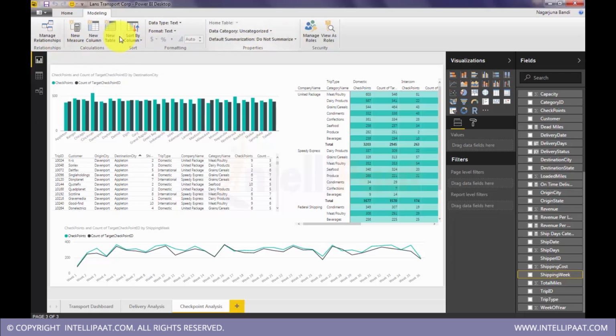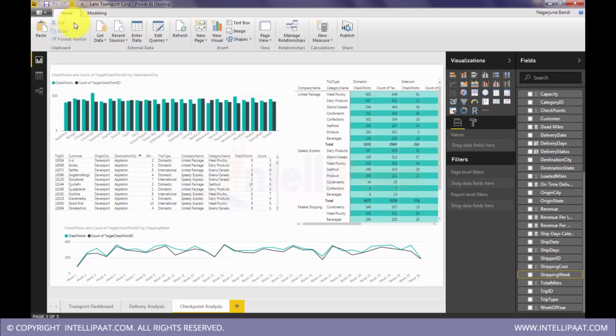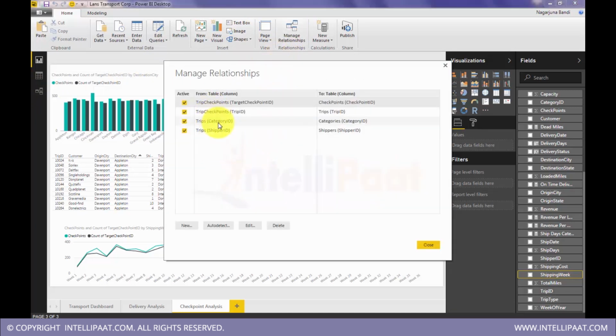We have explored all these features in modeling. We can add a new page from here also, instead of clicking the tab, or duplicate an existing page. Instead of clicking on visualization, we can click here, add a new visualization, and later select what kind of visualization it should be. We can add text boxes and images like we do in PowerPoint or Word. You can manage relationships from here, or click here and see all the relationships on the tables in one go in this manage relationships window.